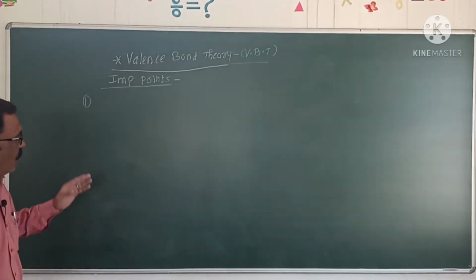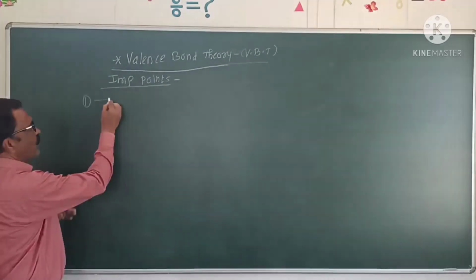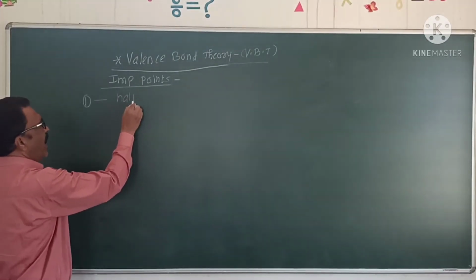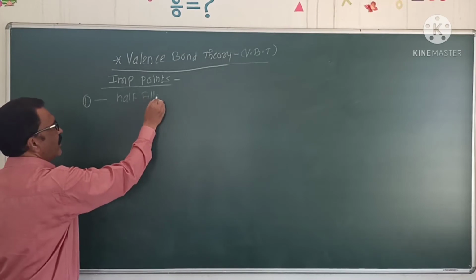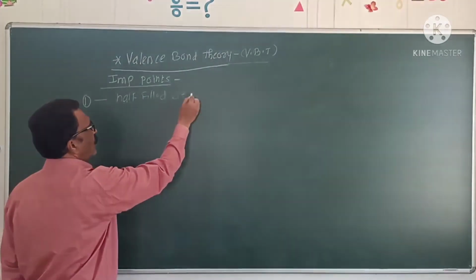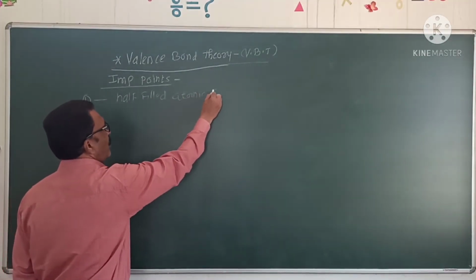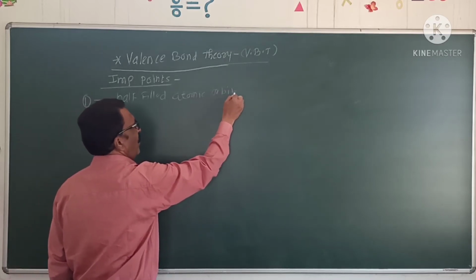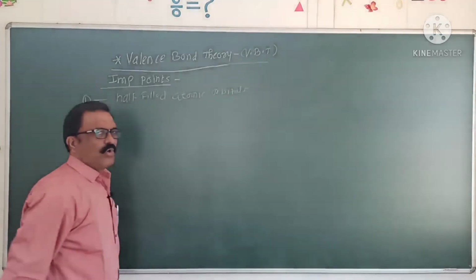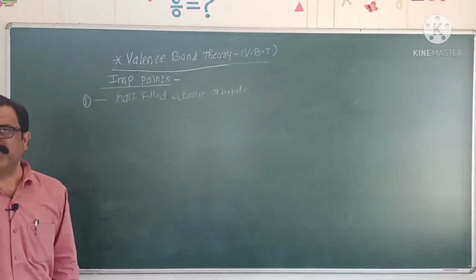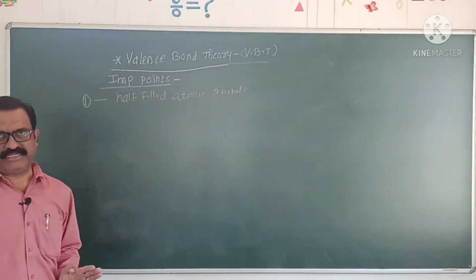That is, a covalent bond is formed only when half-filled atomic orbitals of two atoms overlap with one another.